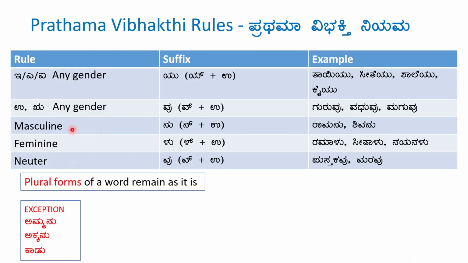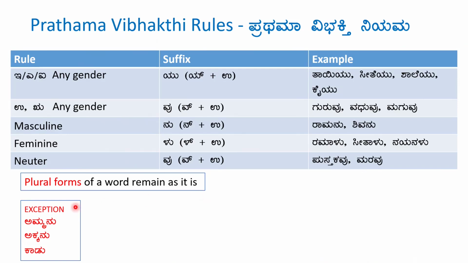If the word is a masculine word, then we add the suffix Nu. Ramanu, Shivanu. If the word is a feminine word, we add the suffix Lu. Ramalu, Sitalu, Nayanalu. If the word is a neuter gender, then we add the suffix Vu. Pustakavu, Maravu. So we start matching the word from the beginning, from top to bottom. The plural form of a word remains as it is. As I already told you, Naigalu will remain Naigalu in Prathama Vibhakti.